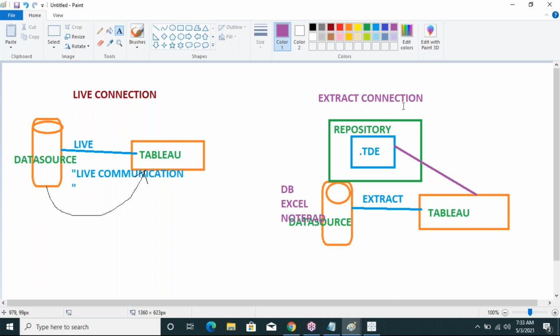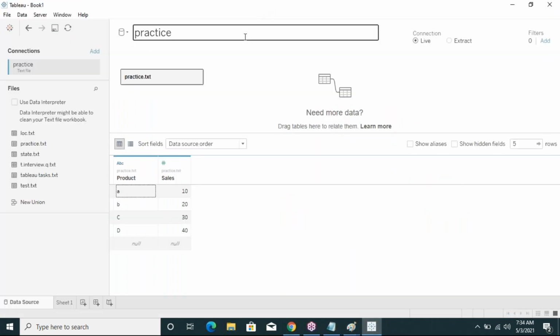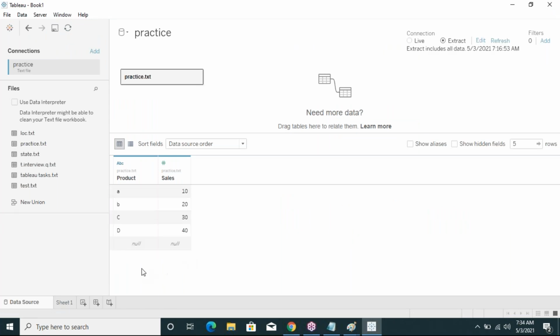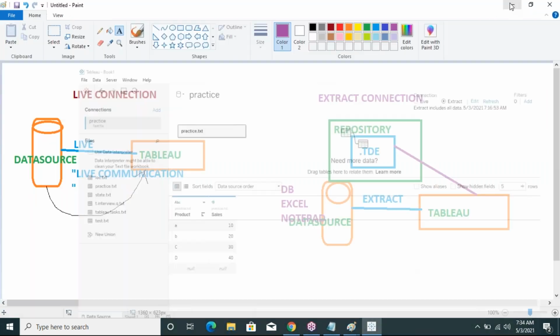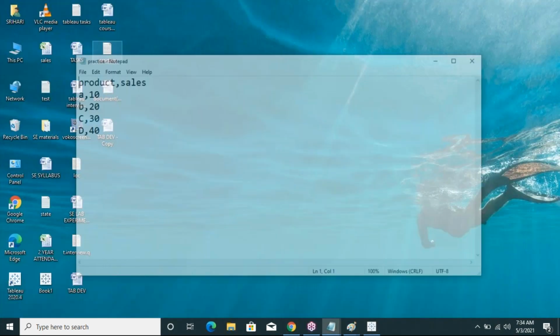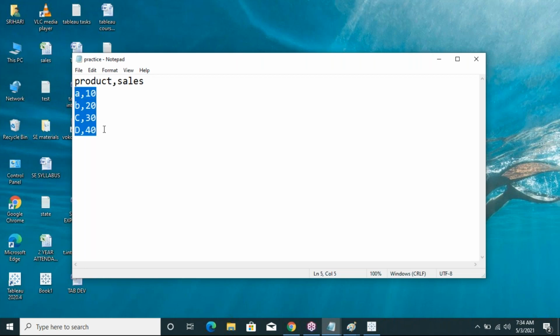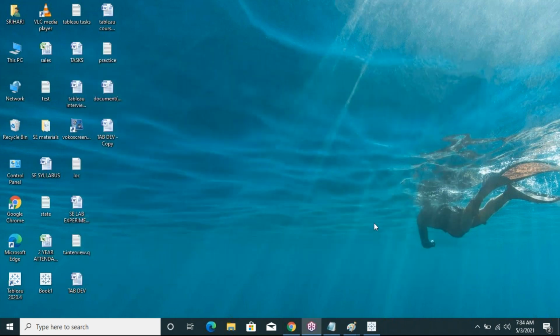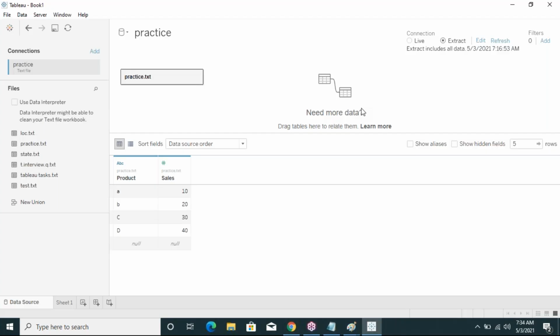Now I will show you how to extract some data and how to extract all data. I am connecting the extract. See here, how many records are there in total? My data source has a total of 4 records, 1, 2, 3, 4. But I don't want all these 4 records, I want to extract some data.